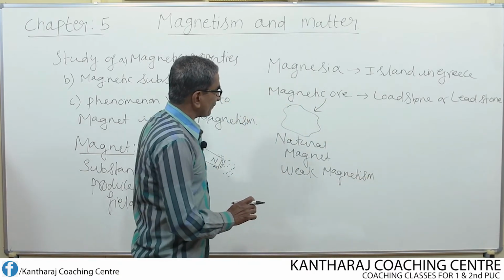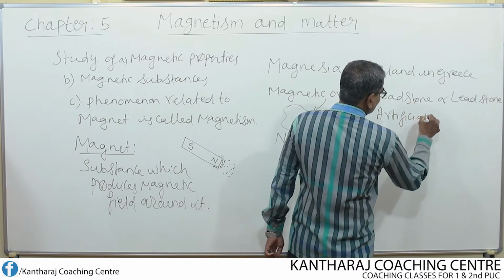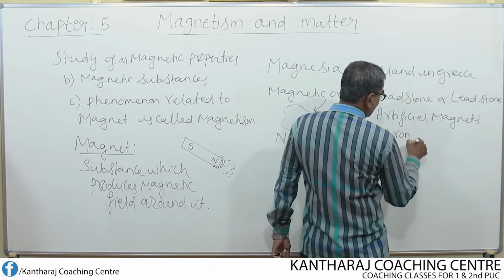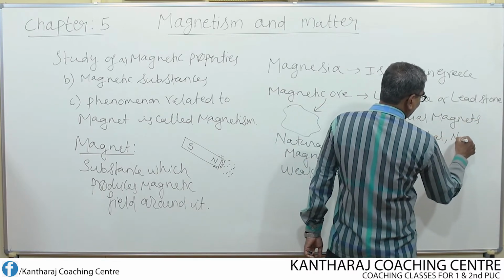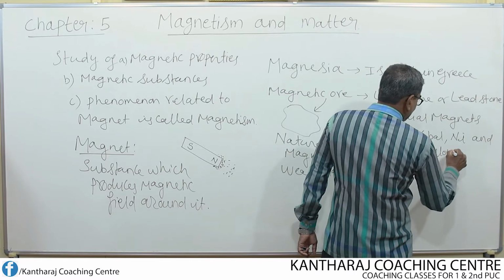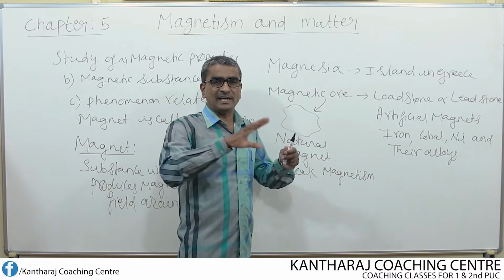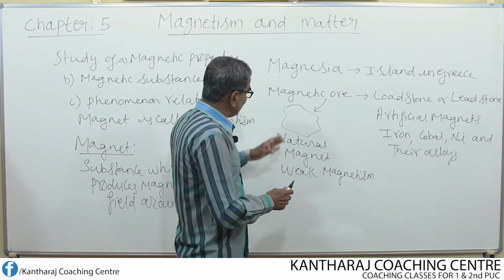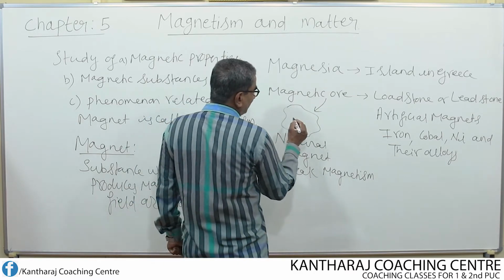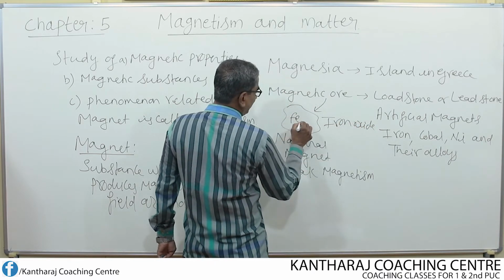Whereas the artificial magnets are made up of iron, cobalt, nickel and their alloys. So these artificial magnets are very strong and they are of regular shape. Then what does this magnetic ore actually consist of? This magnetic ore is nothing but iron oxide, that means Fe2O3.